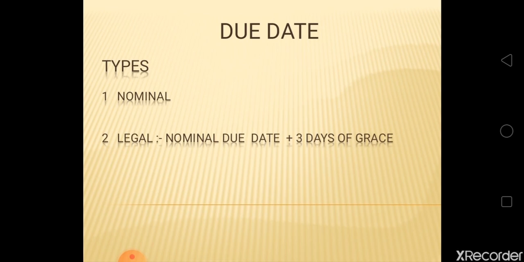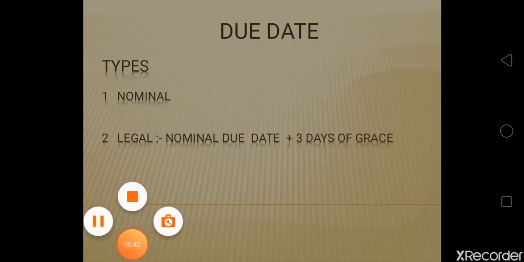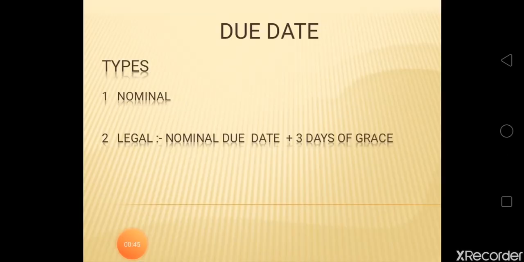Second is legal due date. It is a date which is arrived at after adding 3 days of grace to the nominal due date. That is, legal due date is equal to nominal due date plus 3 days of grace. So in the next slide we will learn the calculation of due date.